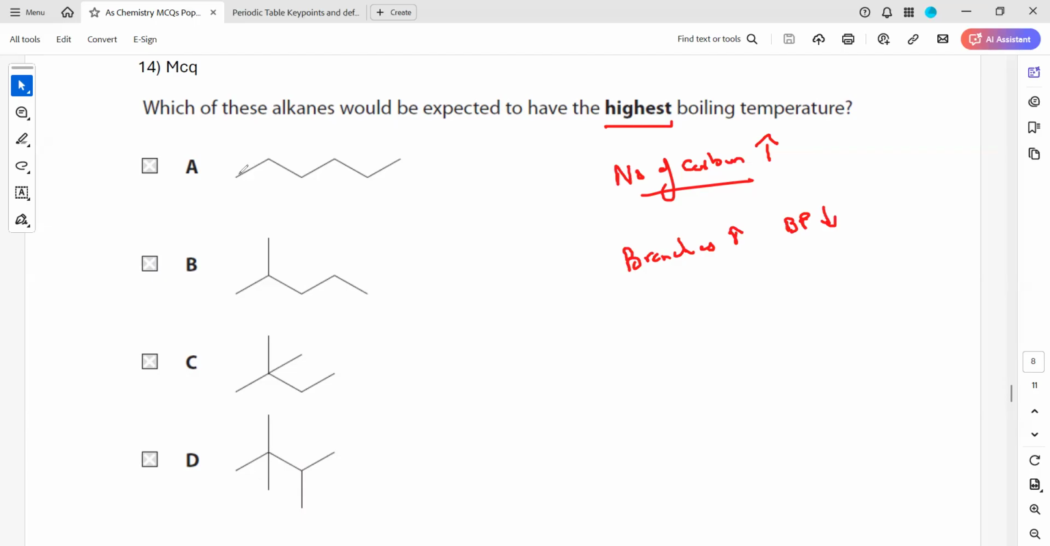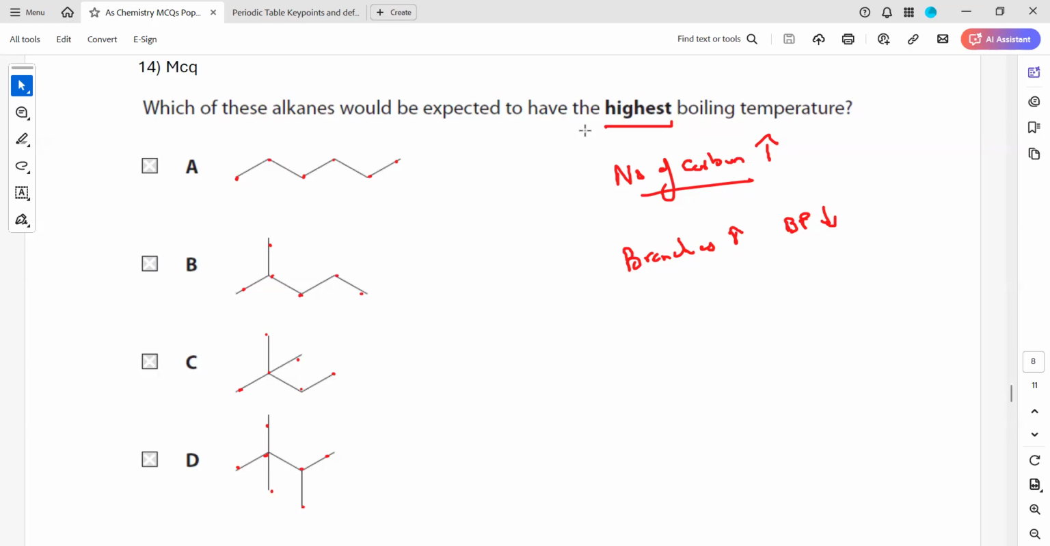So first we count the number of carbon: 1, 2, 3, 4, 5, 6, and 7. So the question is, which one do we expect to have the highest boiling point? The boiling point depends on what? Number one, it depends on the number of carbon. Number two, it depends on the number of branches. If we increase the number of carbon, the boiling point will also increase.